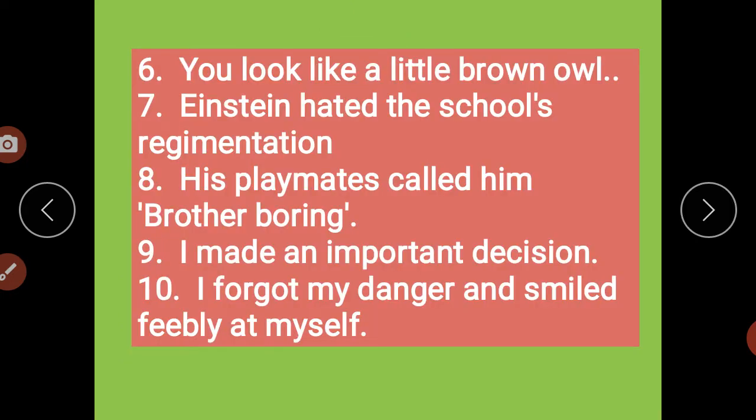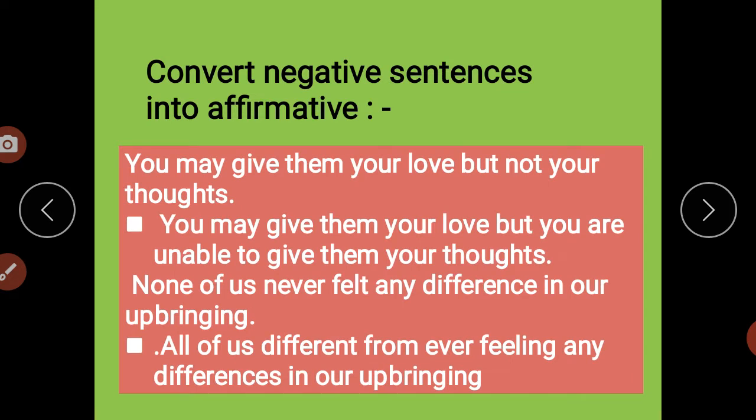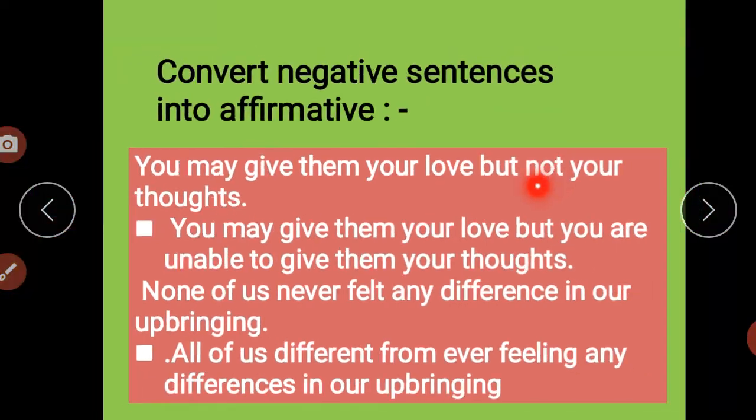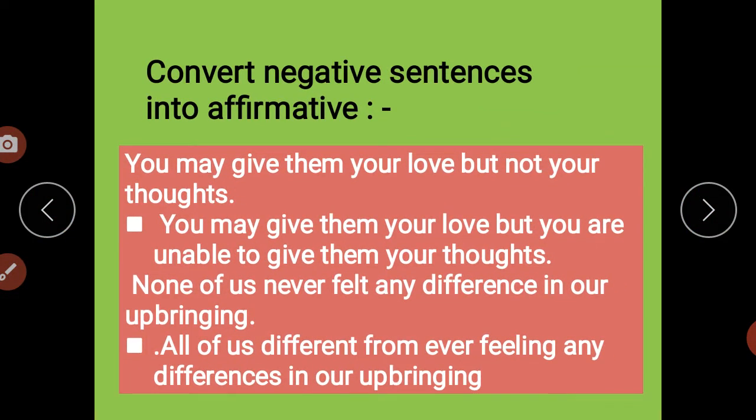Okay, here are furthermore the same affirmative sentences into negative. In this you also have to do the same: convert affirmative sentences into negative sentences. Okay, now the next is convert negative sentence into affirmative. Right, here is the example for you. You may give them your love but not your thoughts. This is my negative sentence. I have to convert that into affirmative.